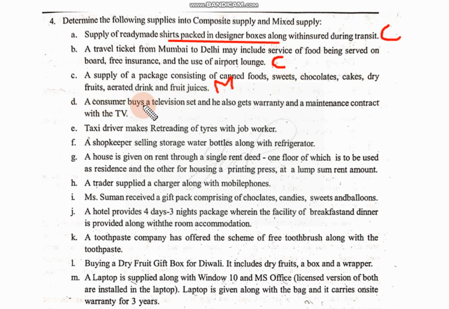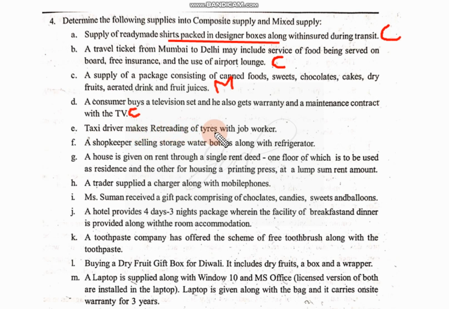Next, the consumer buys a television set and he also gets the warranty and a maintenance contract with the TV. So along with the TV, warranty charges are given to you. When we purchase a new TV, automatically warranty will come with it, right? So it is a composite supply. Yeah, composite supply.